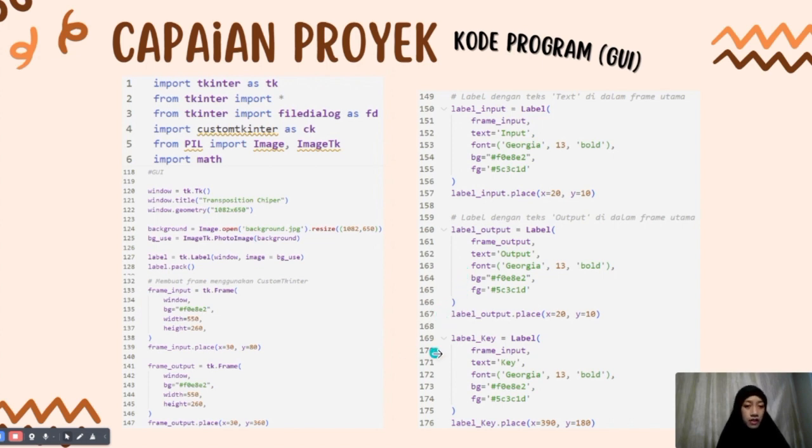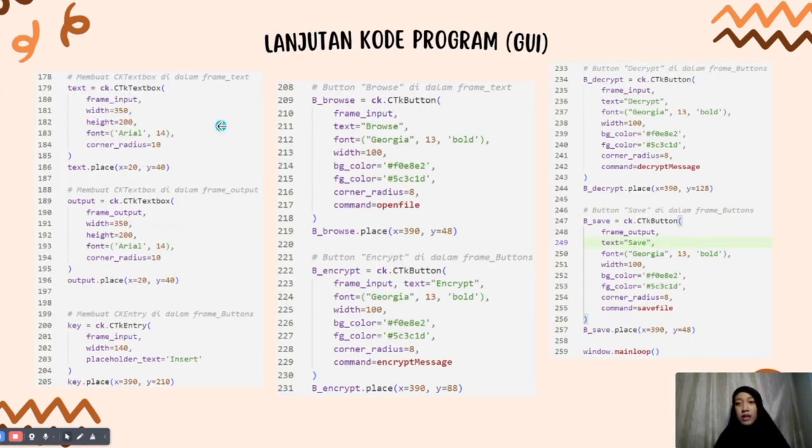And also for the key label, there is a text that says key, font format, background color, font color, and label coordinate. Next, we make a CTk textbox in the frame. There are two CTk text boxes, at the input and at the output. They have some configurations: width, height, font format, corner radius, and coordinate. And this is to make a CTk entry in the frame, especially at the input frame. There is a width plus a placeholder text that says insert, and coordinate.